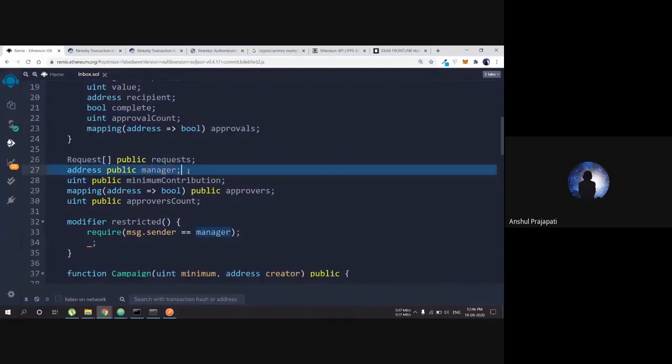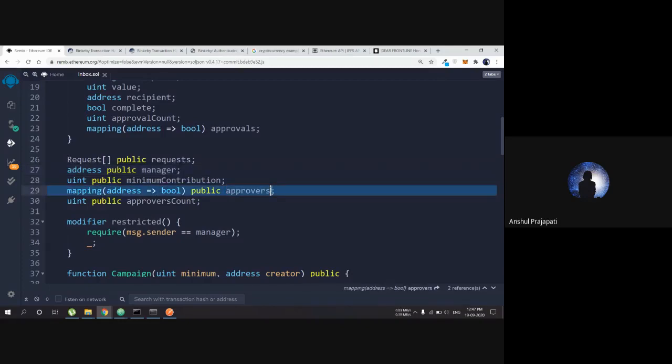What we have to create is a manager. The manager is the one who is going to create the contract. He is the main person, the contract creator, who is going to handle all the money and produce all the requests. And there are going to be approvers, the people who have invested in the project, who have given their money to the project.